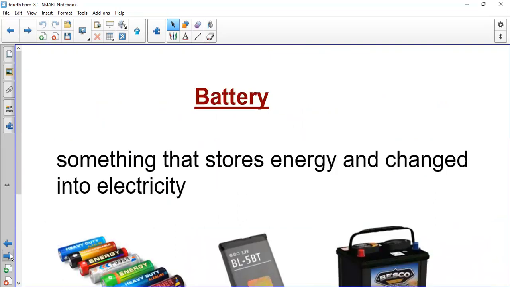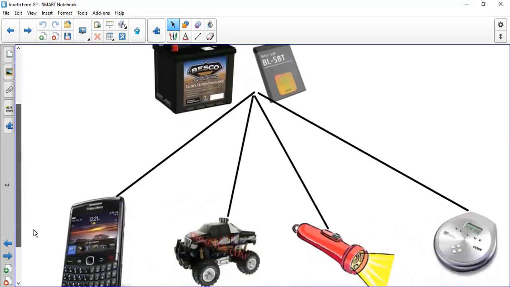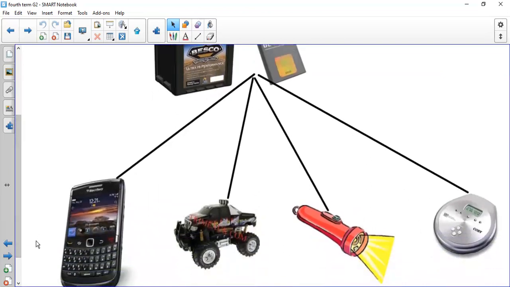What are the things that we use and we have battery inside, like toys, like mobile phones, like tablets, like iPads? We have many things that are working with battery, okay, because battery stores energy inside it. Here he gives you an example of the things that work with batteries: cell phone, remote control car, we have a torch or flashlight, we have CD player, and of course, I'm sure that you have many and many examples of many things that are working with battery.